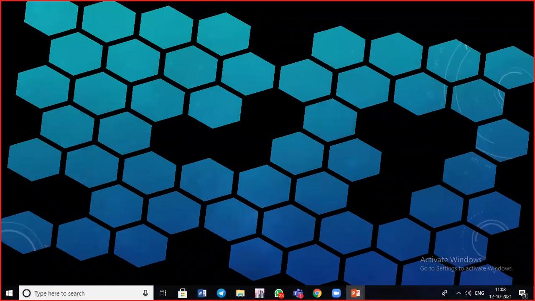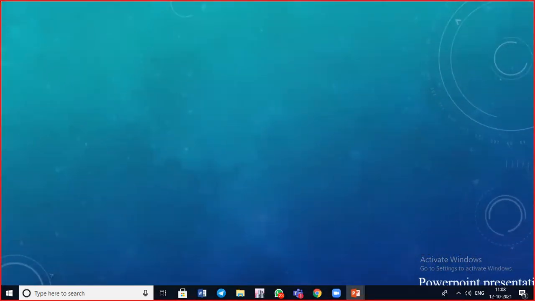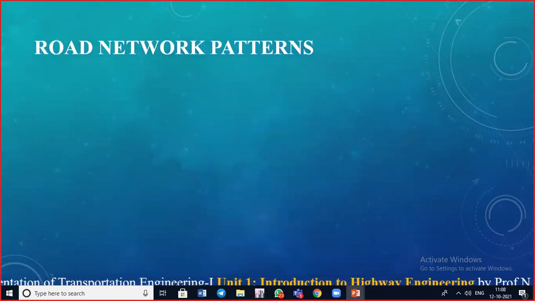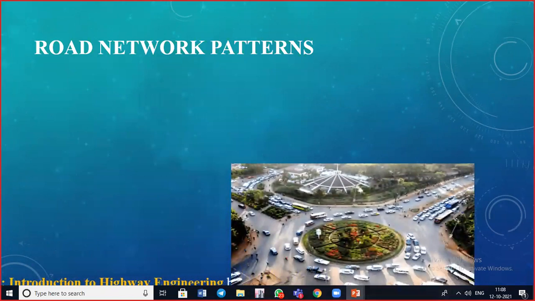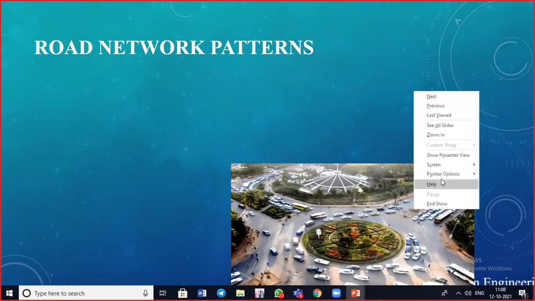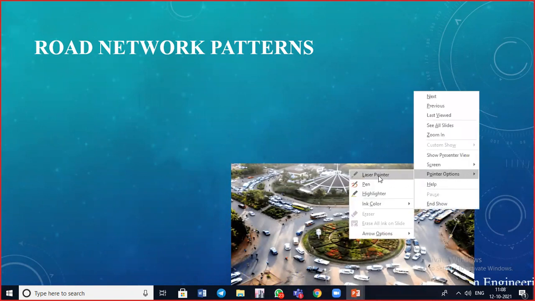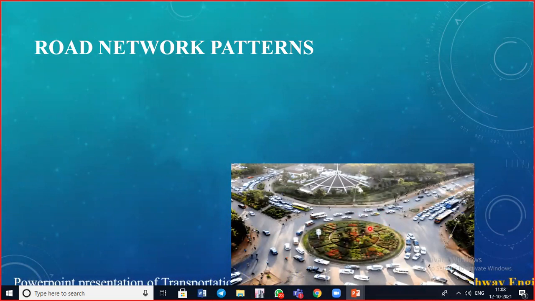So starting with the first, that is nothing but road network pattern. Here you can see many roads approaching a common junction point.